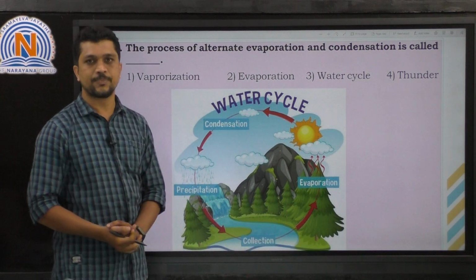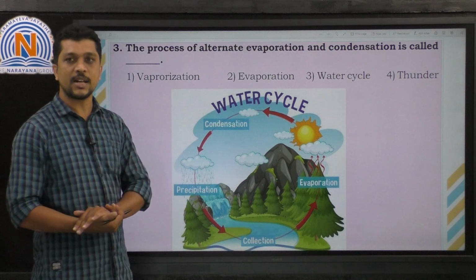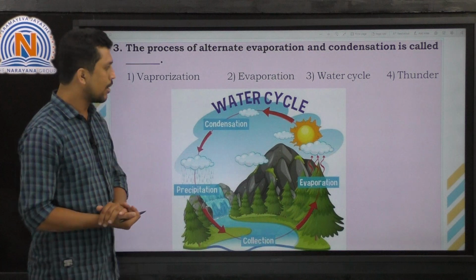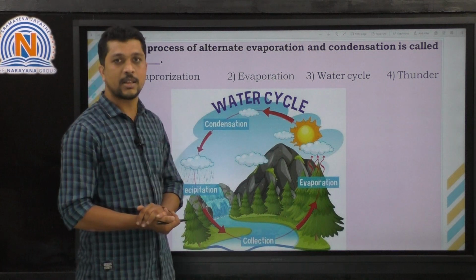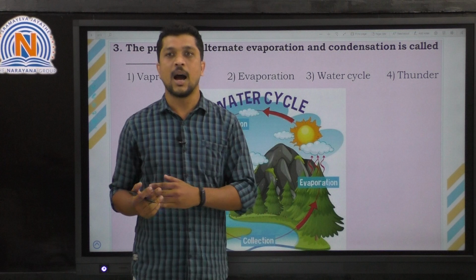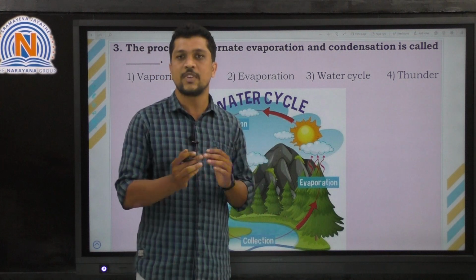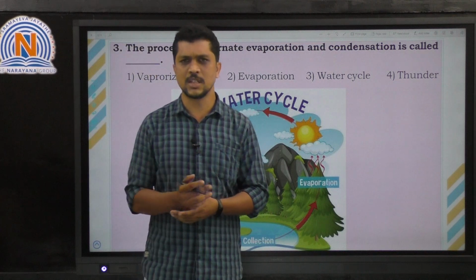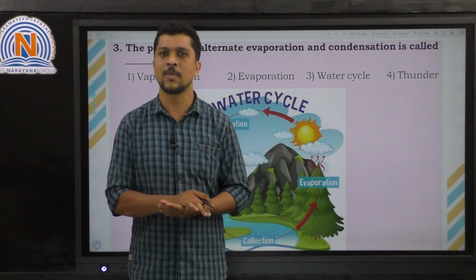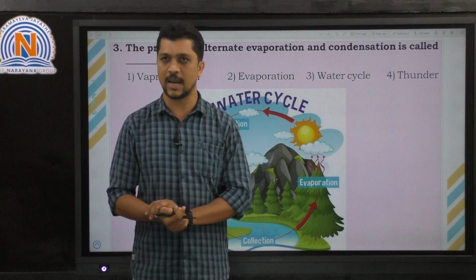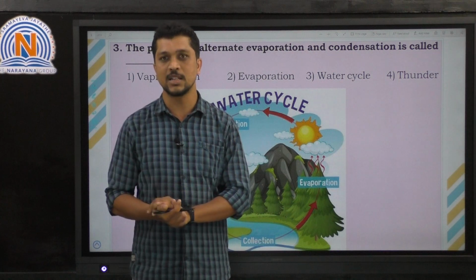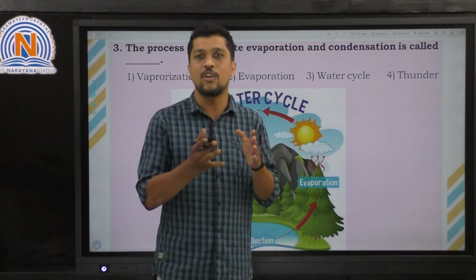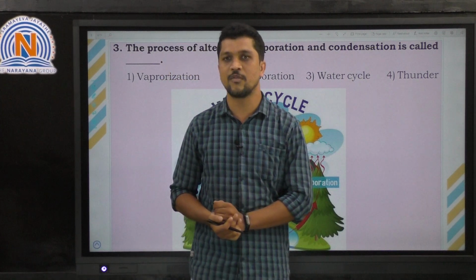Here the third question. The process of alternate evaporation and condensation is called. So here we need to know about a process in which alternate evaporation and condensation will occur, right? So what is evaporation? Evaporation is a surface phenomenon. In this phenomenon, the liquid is converted into gas. And what is the condensation process? Condensation process is the vapors are converted into liquid. The vapors are converted into liquid.